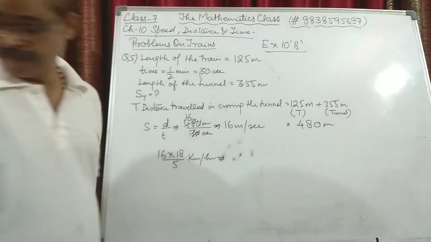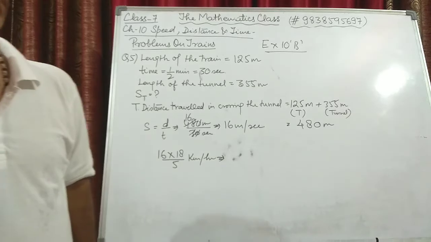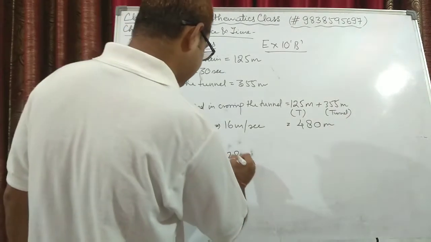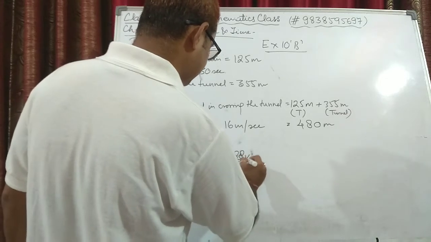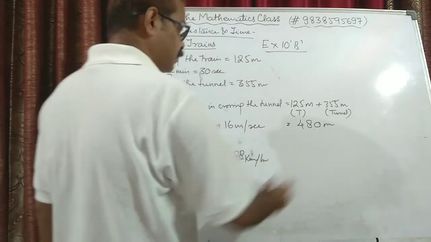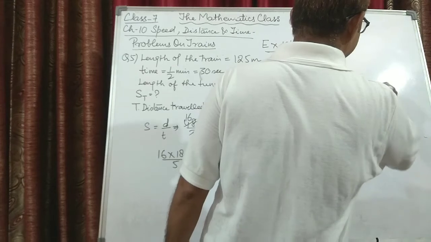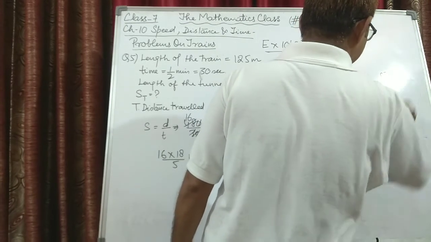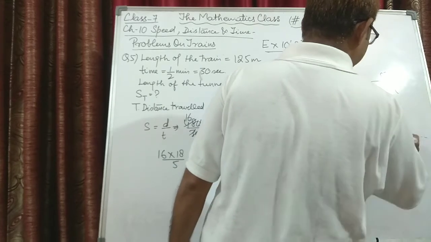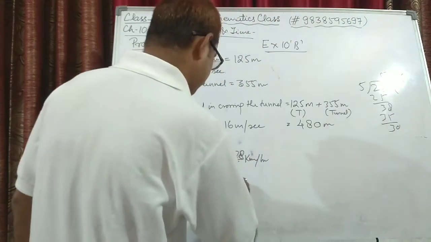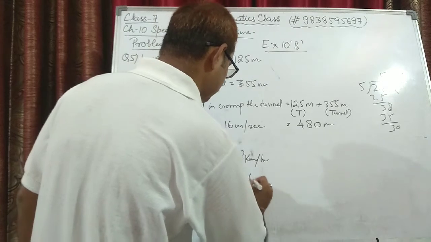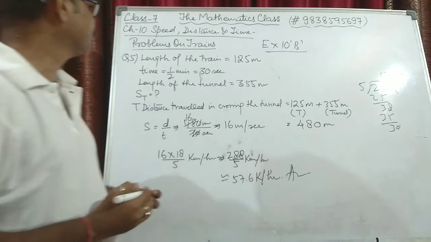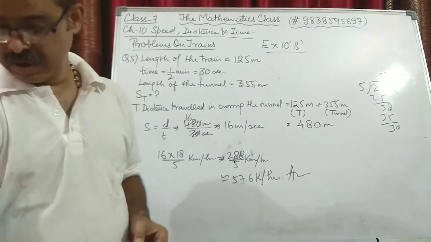So you can solve it out and get the value of this. 16 into 18 is 288 upon 5 kilometers per hour. Now when you solve 288 divided by 5, that is approximately equal to 57.6 kilometers per hour is the speed of the train, and that is the final value. Now we move on to the next question.